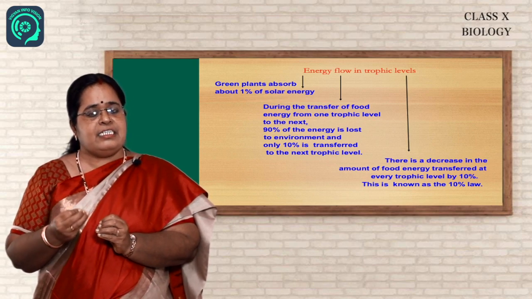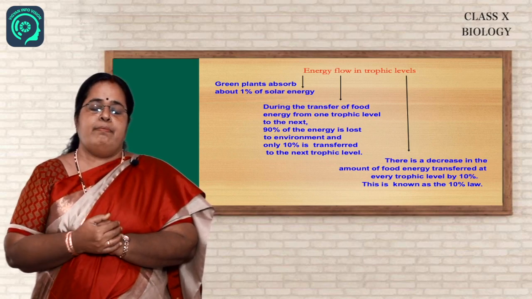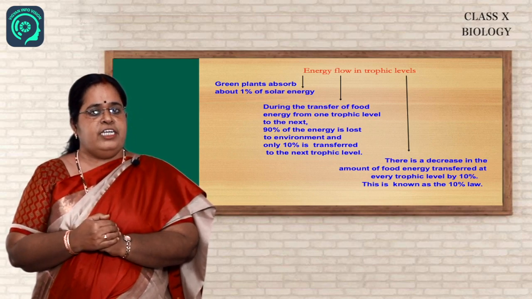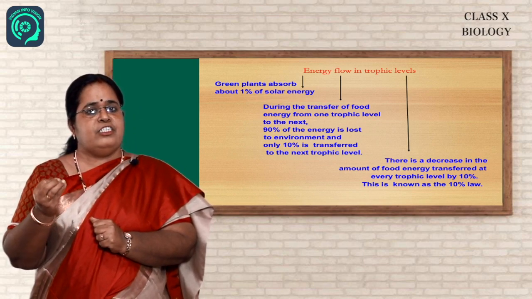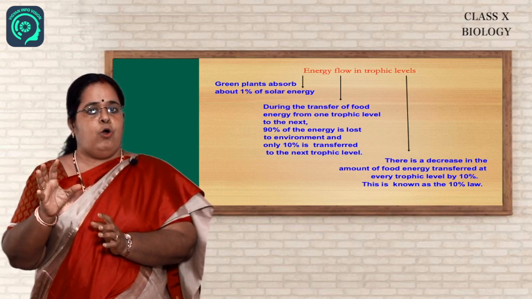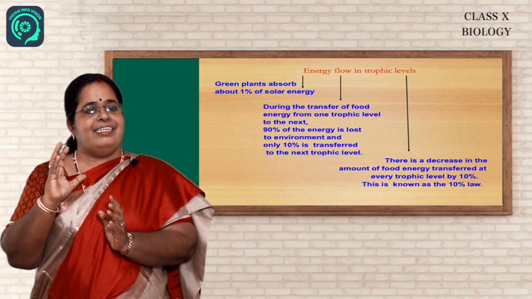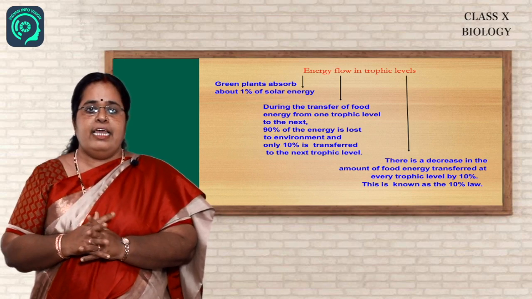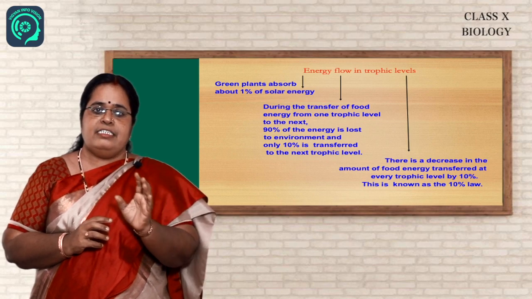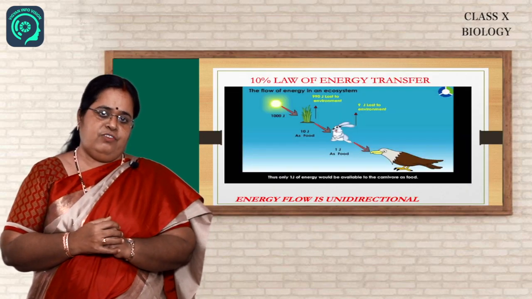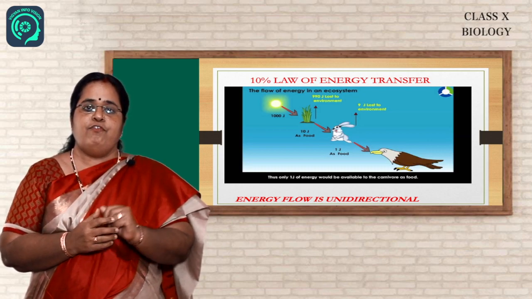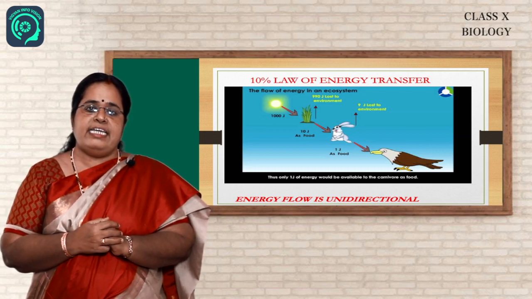Now let me tell you a few more facts about energy transfer. In a food chain, as I told you, only 10% of energy goes to the next level. That is explained with the help of a law. What is that law called? It is called the 10% law of energy transfer. One more important fact about energy transfer is that the flow of energy is unidirectional.